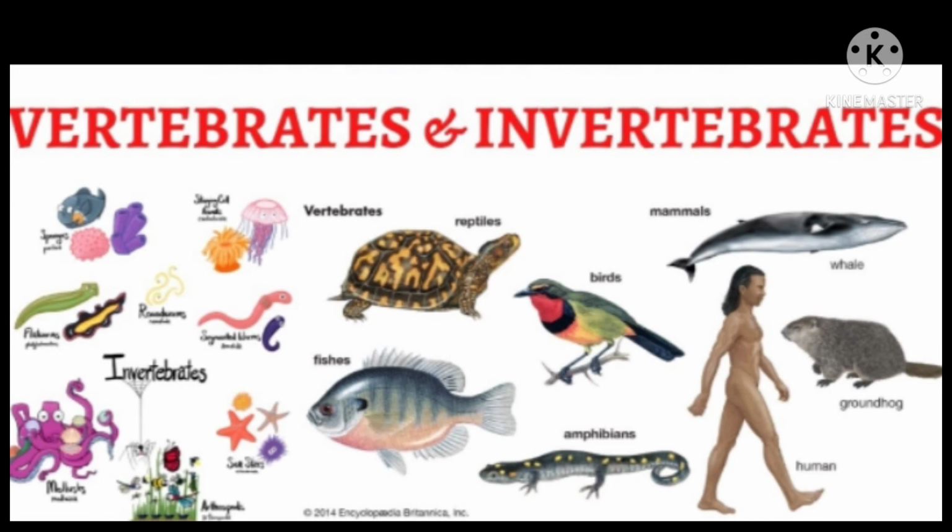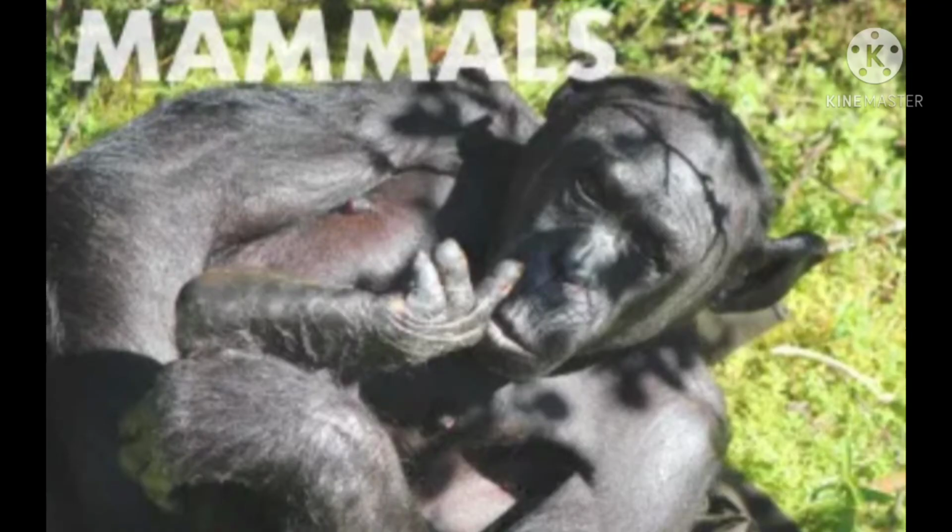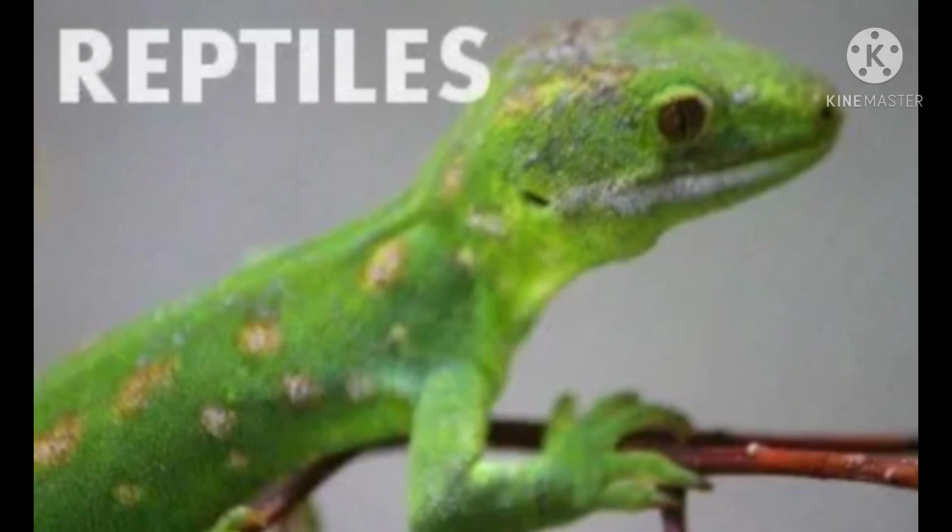Mammals are a group of warm-blooded vertebrates and include the largest and smartest animals on the planet. They are distinguished from other animals by having hair or fur and mammary glands for milk production. Next are reptiles, a group of animals that include snakes, lizards, crocodiles, turtles, and tuatara. They are an ancient group of cold-blooded, egg-laying vertebrates with scales or scutes rather than fur or feathers.